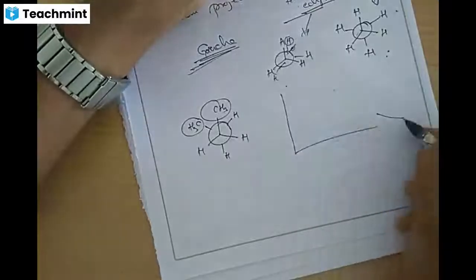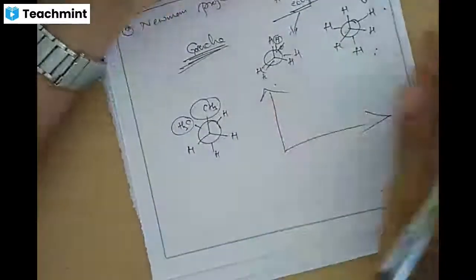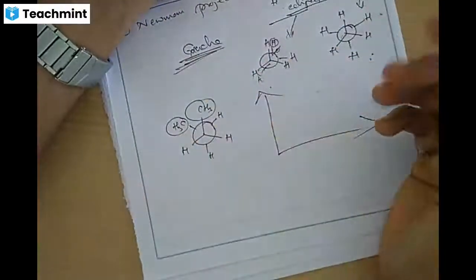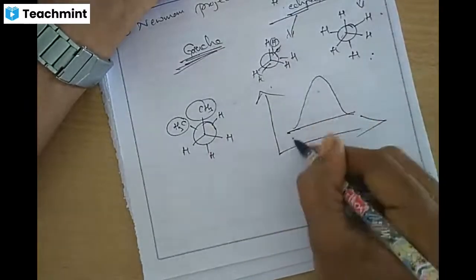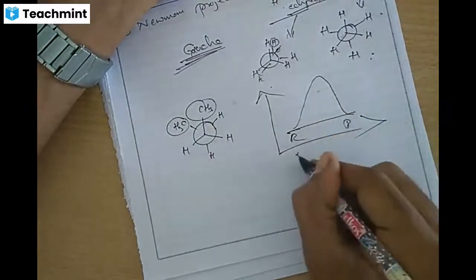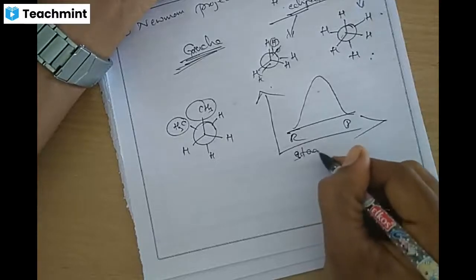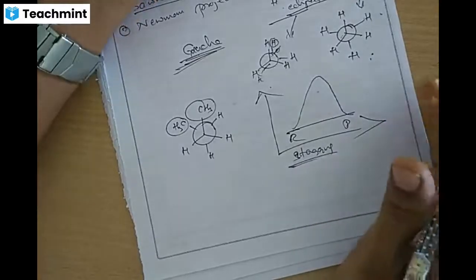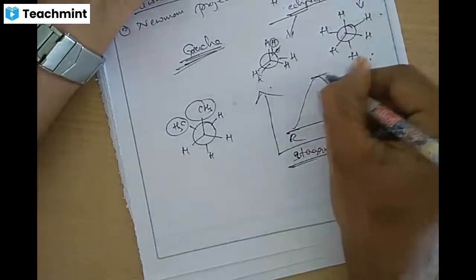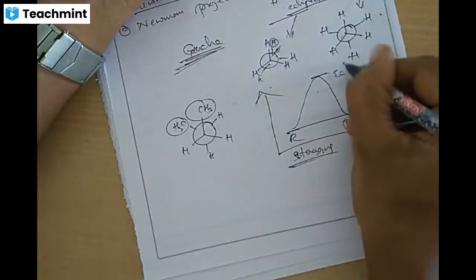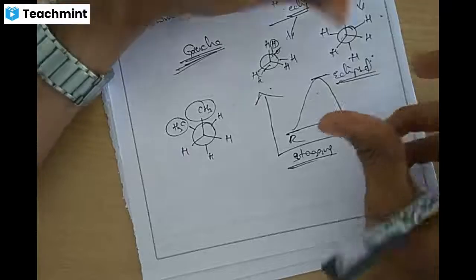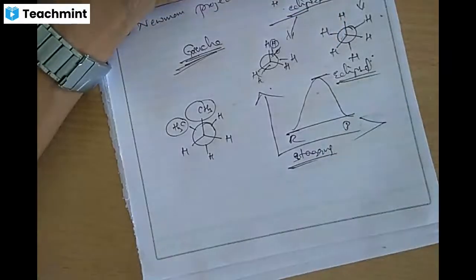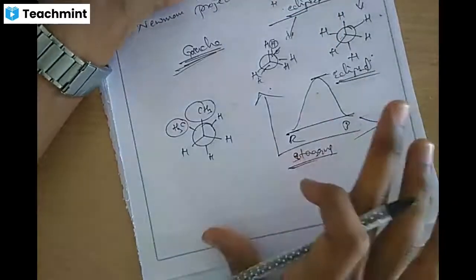When we write energy versus number of transformations, that is, number of rotations, yesterday I showed that from reactant to product the conformations are staggered only. In the transition or intermediate state, it is eclipsed, because it is unstable: maximum torsional strain, minimum stability.